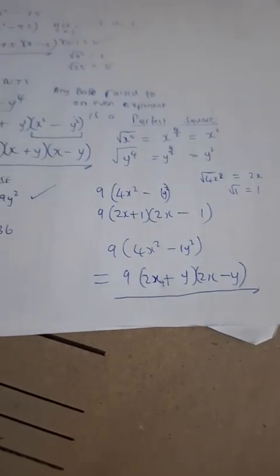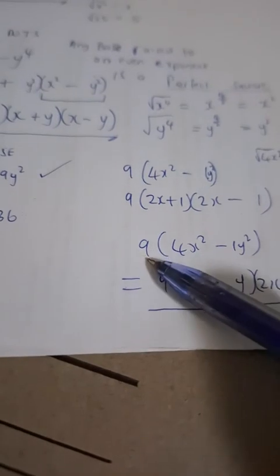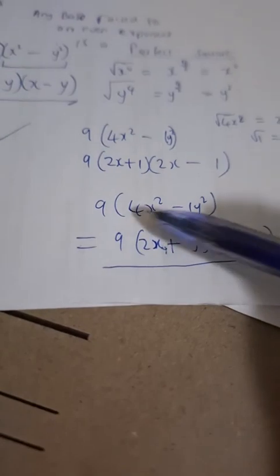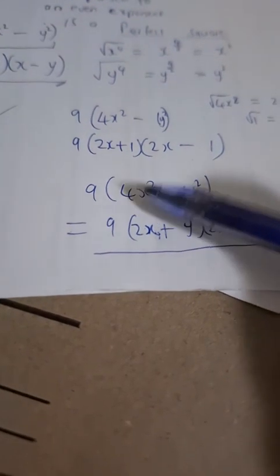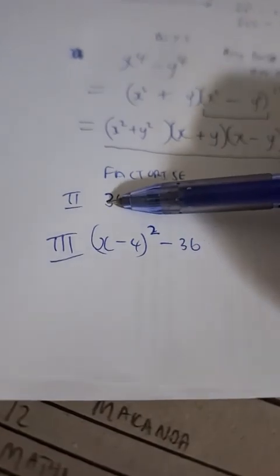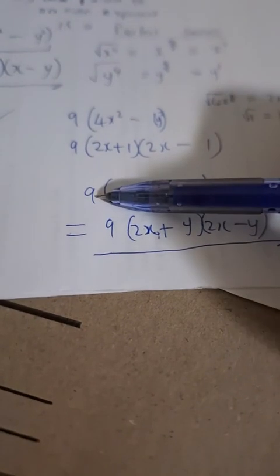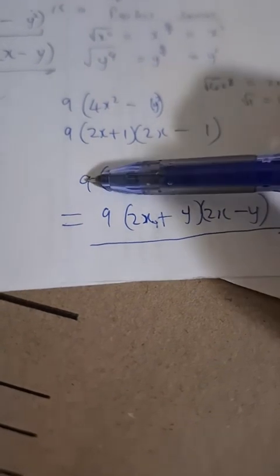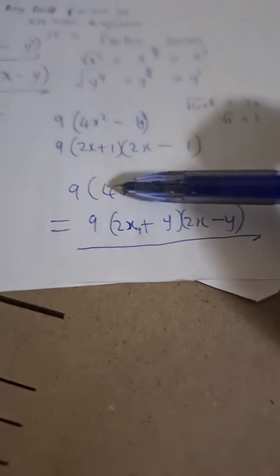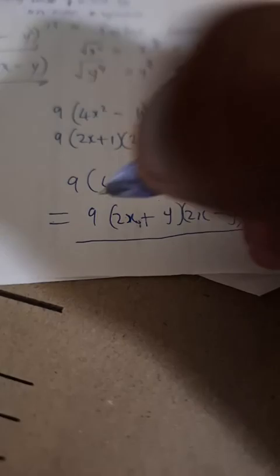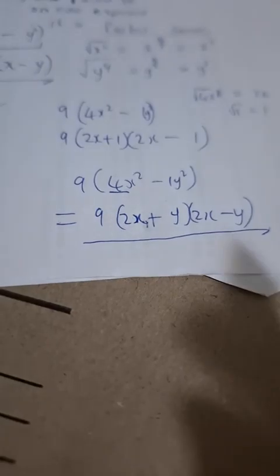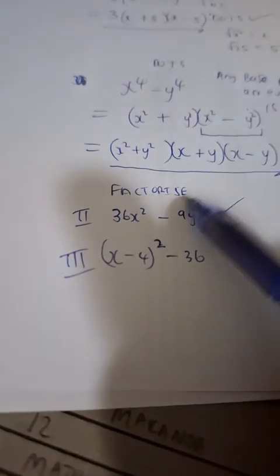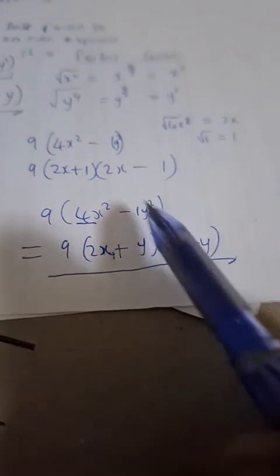Nope. Okay, where does the 4 come from? Remember, we took out a highest common factor of 9. So 9 times what gives us back the 36? 9 times 4. So that's where the 4 comes from. Or you can simply say 36 divided by your highest common factor, which is 9, gives you the 4, because you need to figure out 9 times what gives you back the 36x squared. So it's 4x squared. That is your first term inside the bracket. Then you ask yourself, 9 times what gives you 9? So it has to be 9 times the 1.